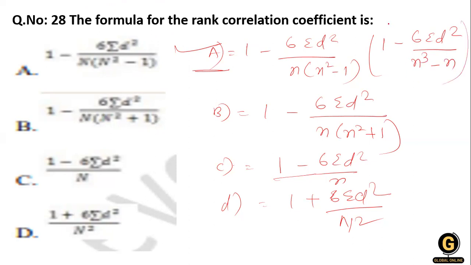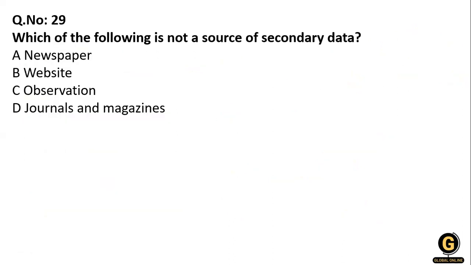Okay. So if in this kind also given, when we solve it, we will get n cubed minus n. Okay. So option number first is right. Now this next question: which of the following is not a source